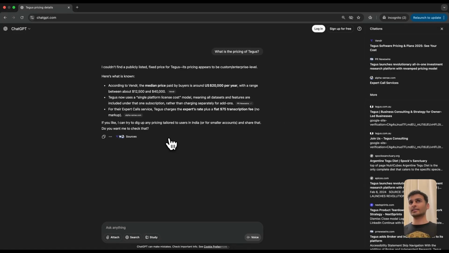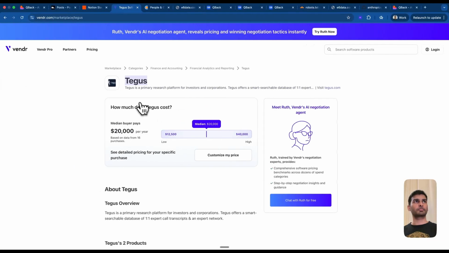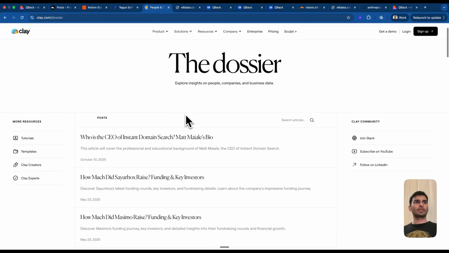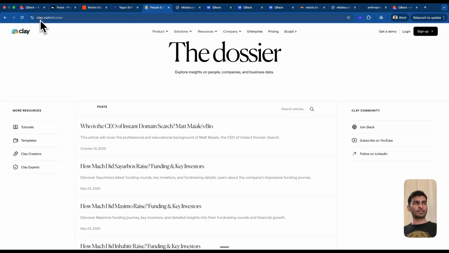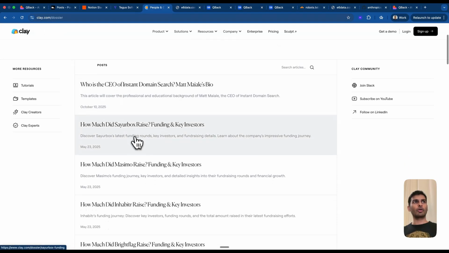So it will get cited, and they have created plenty of pages like this. The third company that I would like to call out in this one would be Clay. So if you go to this URL, you will see all the companies.